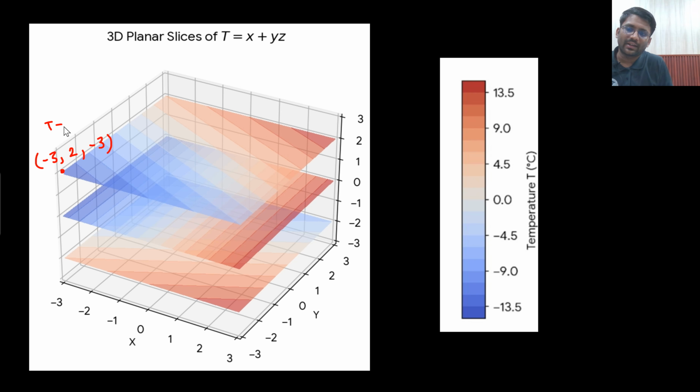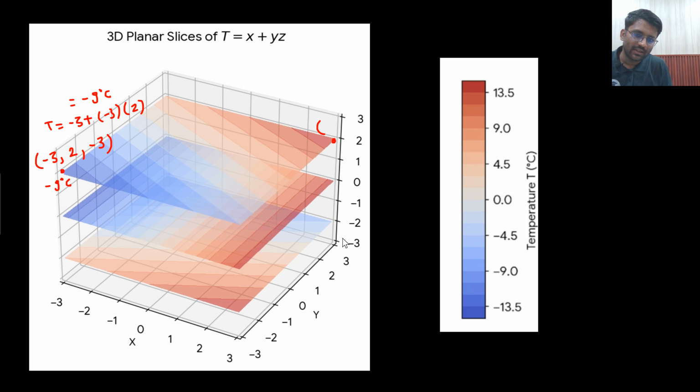So what is the temperature you are getting? With x equals -3, y equals -3, z equals 2, the temperature is -9 degrees Celsius. At this particular point the temperature is -9 degrees Celsius, and negative temperature is shown with blue color. Here you will get a positive temperature, roughly around 9 degrees Celsius.